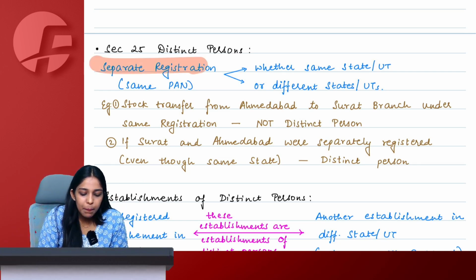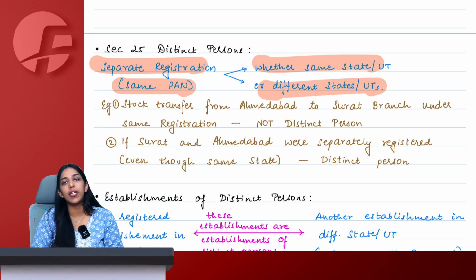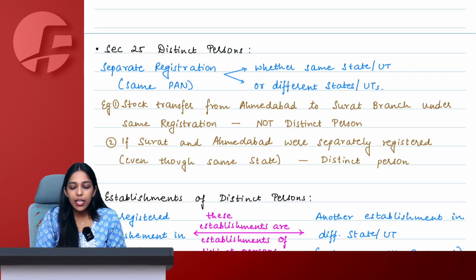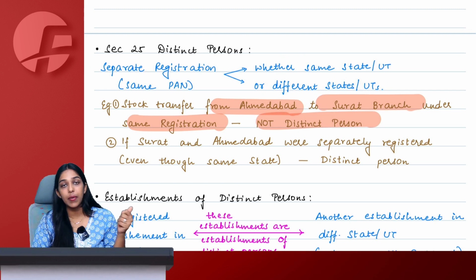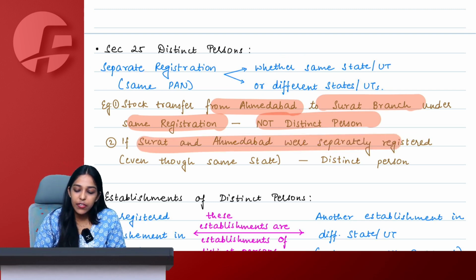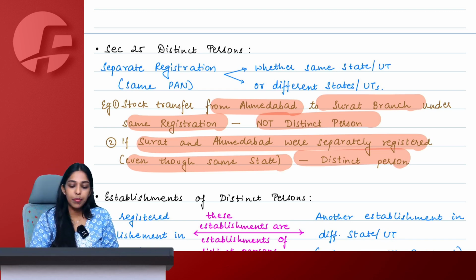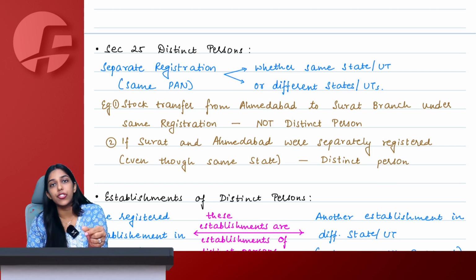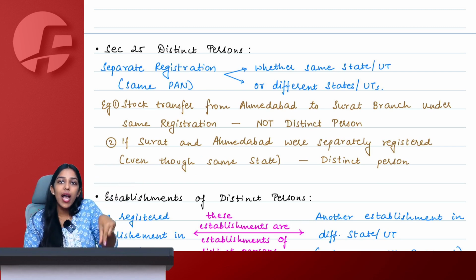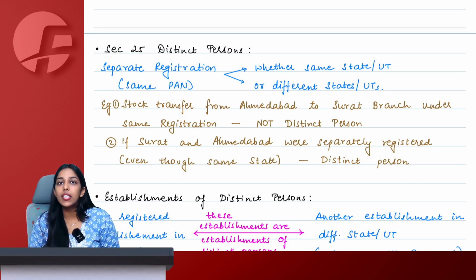Right. So same PAN, separate registration, it can be in the same state, it can be in a different state, they will be considered as distinct person. If I transfer stock from Ahmedabad to Surat under the same registration, it is not a distinct person because it is the same registration. But if they are voluntarily separately registered, then they become distinct person. So distinct person basically is with respect to registration. How many registrations you have in the same PAN? All of those registrations become your distinct person.